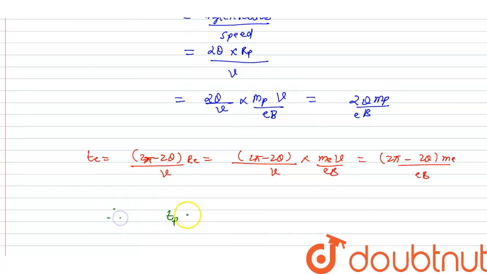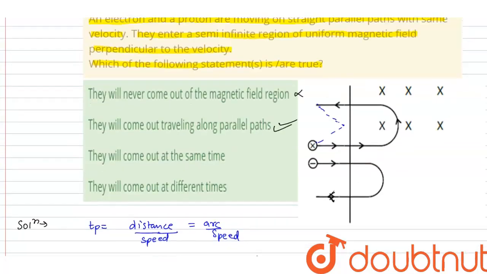So from this we can say that Tp is not equal to Te. So they will not come out at the same time. This option is wrong. They will come out at different times. Yes, this option is correct.